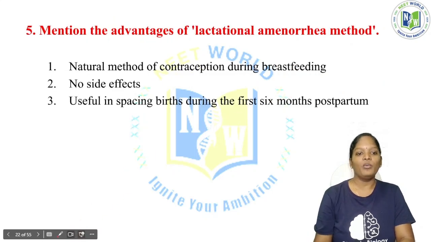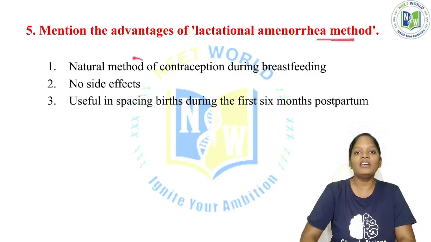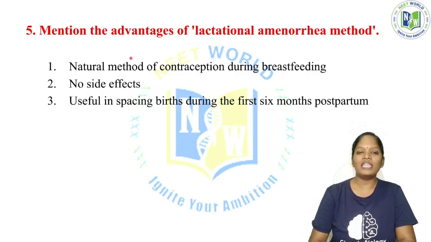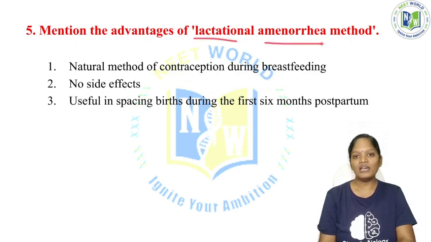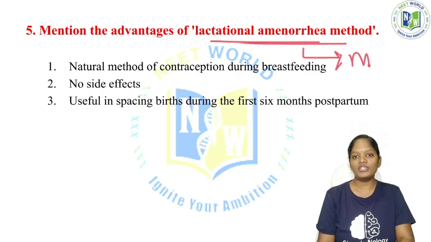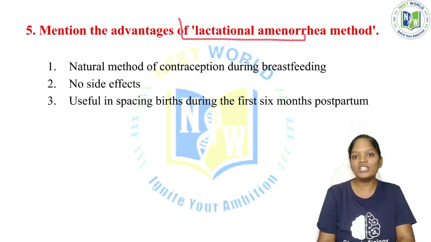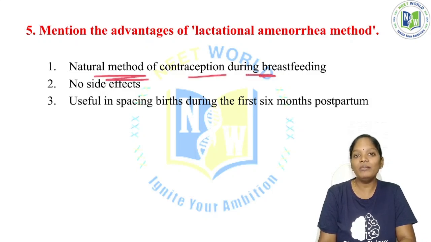Now, mention the advantages of the lactational amenorrhea method. See here, lactational amenorrhea is immediately after the child has been born. It is a natural method of contraception during breastfeeding. At this time the female will not menstruate. Lactational amenorrhea refers to the feeding period of the female, and they consider that feeding period a natural method of contraception during breastfeeding.